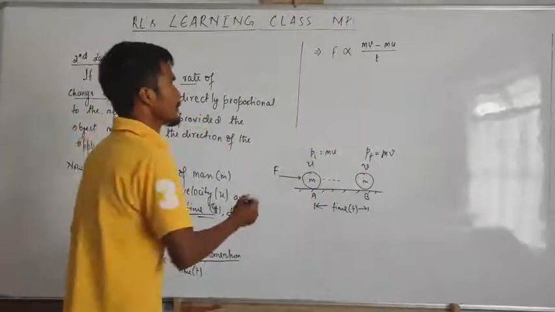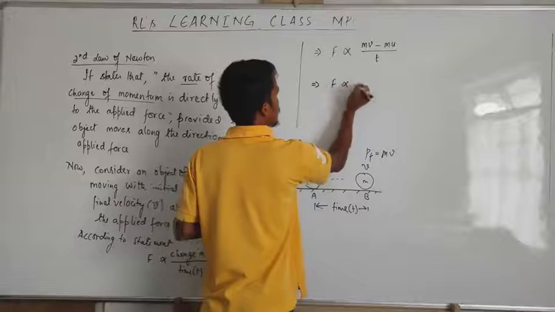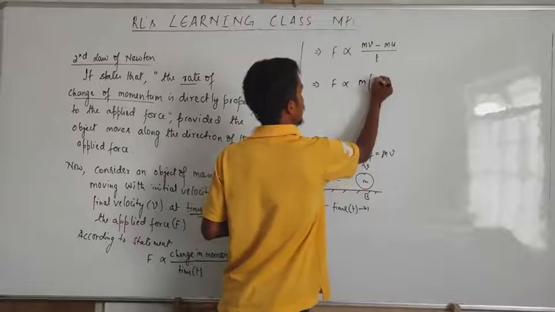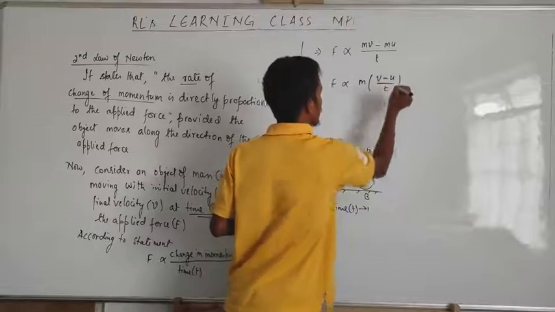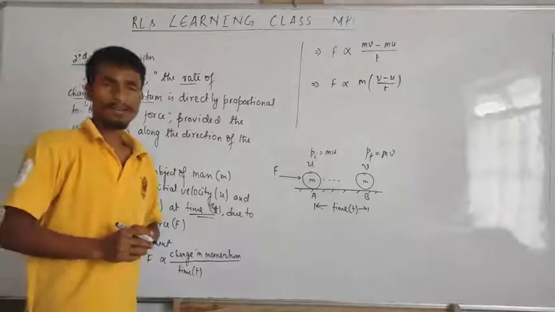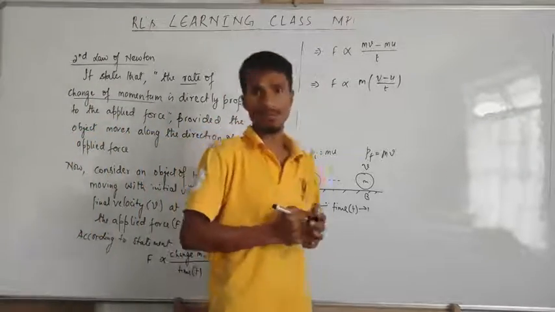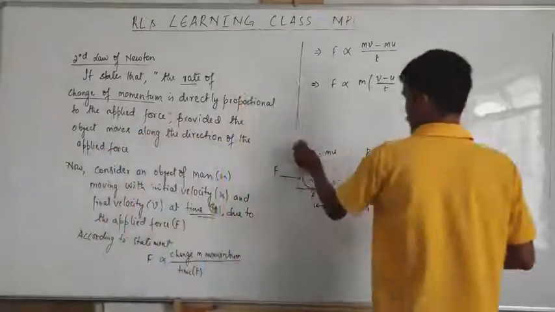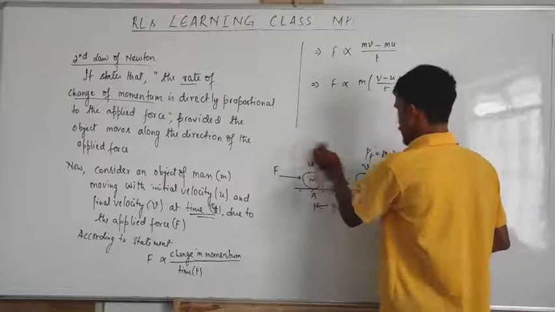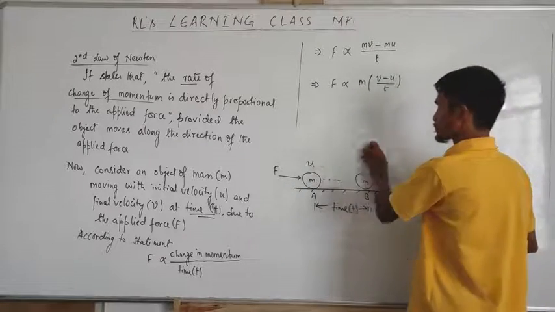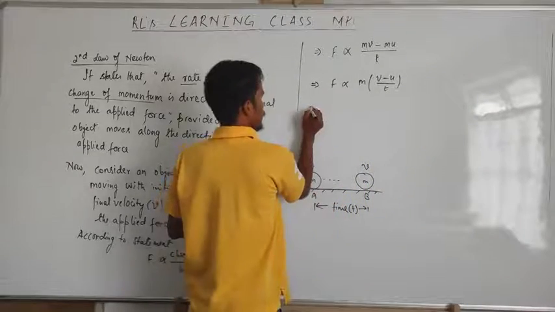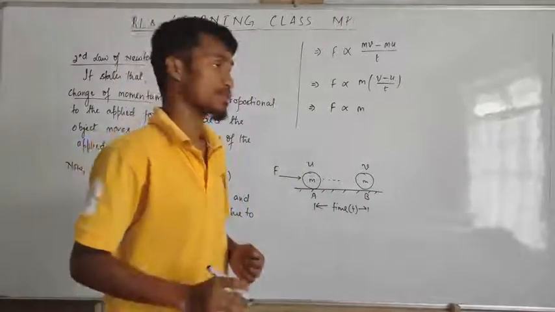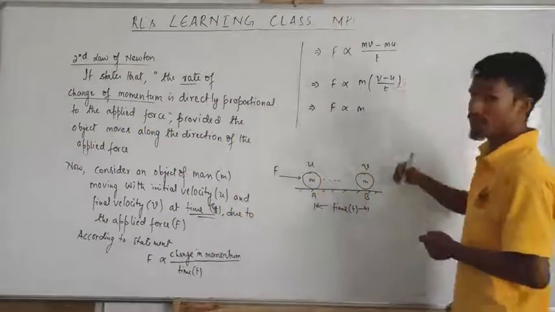Okay. Then here we got F is directly proportional to this. Now here also m, here also m. Then I can take m common and left here only (v minus u) by t. And what is (v minus u) by t? This formula should be familiar to you. You did this formula in the previous chapter, about motion. Then here we write F is directly proportional to m, now (v minus u) by t.